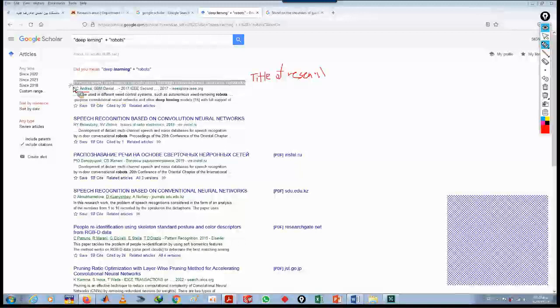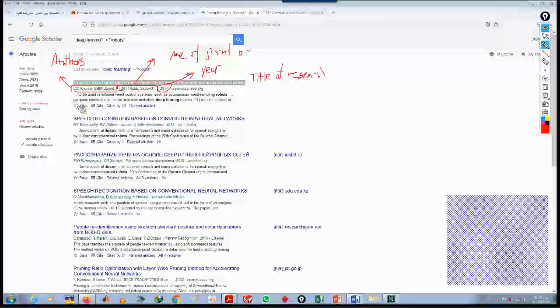This is the names of authors. This is the name of the journal or conference. This is the year of publication. Okay, so another